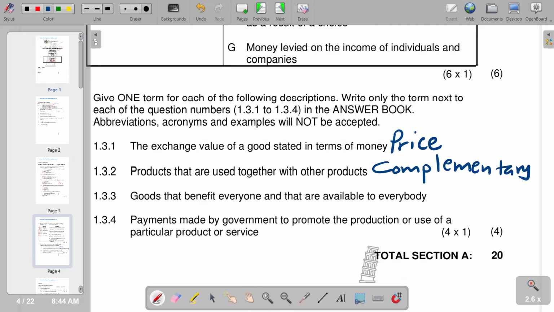So on that one, we move on to the next one. Goods that benefit everyone, that are available to everybody. These are public goods. And then lastly, payments made by the government to promote the production or use of a particular product or service. These are called subsidies. They come in the form of a government expenditure, which is an instrument used by the government. So we have subsidies.